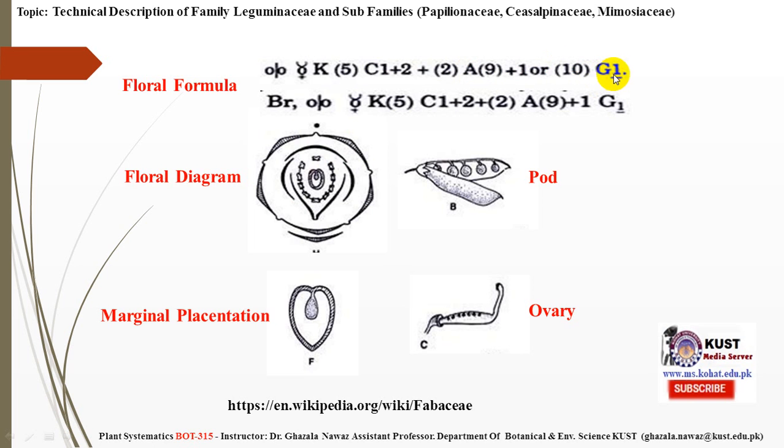Gynoecium is hypogynous, which means that the ovary is superior and all other parts are inferior. Here, this is the sign of the bracket. Zygomorphic, bisexual, calyx 5 fused, corolla 1 plus 2 fused. Androecium diadelphous, 9 fused, 1 free. Gynoecium, ovary is inferior, all other parts are superior. And this is the diagram, which is a very clear depiction of this floral formula.